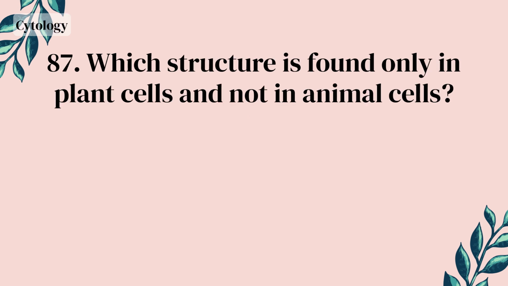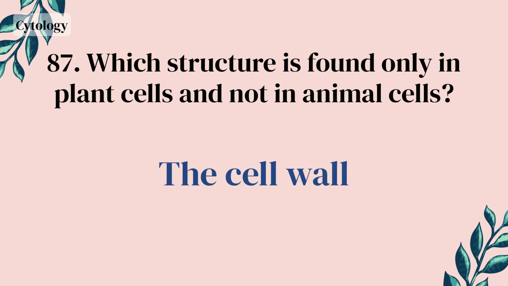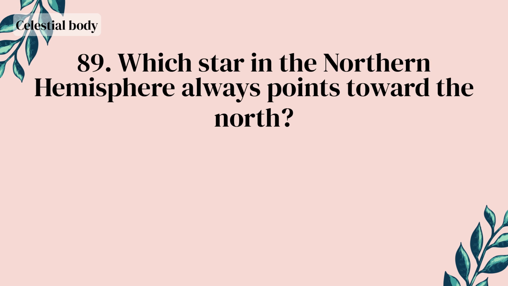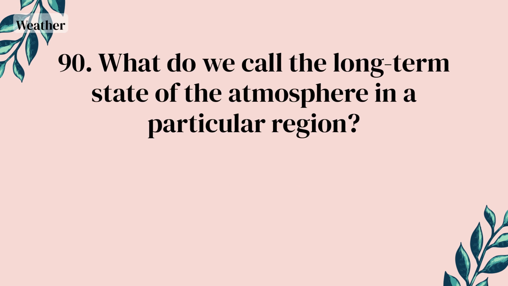Enzymes. Which structure is found only in plant cells and not in animal cells? The cell wall. What type of light does the ozone layer in Earth's atmosphere mainly absorb? Ultraviolet light. Which star in the northern hemisphere always points toward the north? Polaris. What do we call the long-term state of the atmosphere in a particular region?